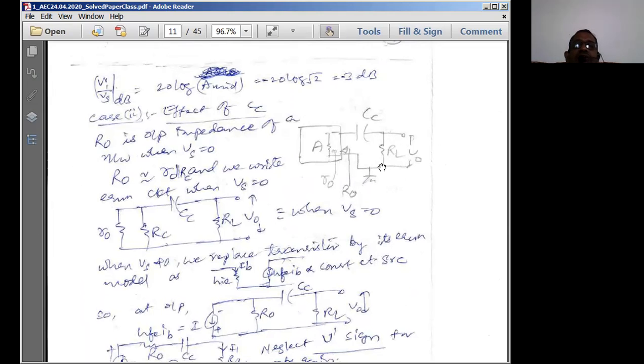This RL dash is equal to the parallel combination of the load resistance RL, RB, and the input resistance of the second stage. So all of them we are going to call Ri dash.